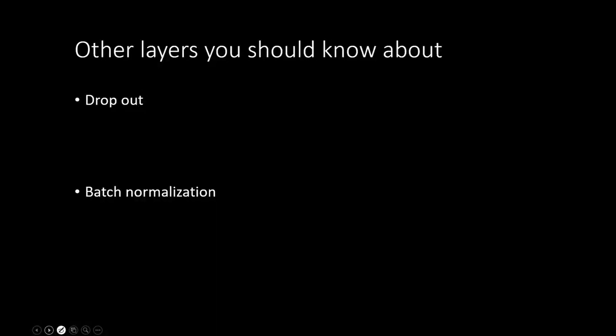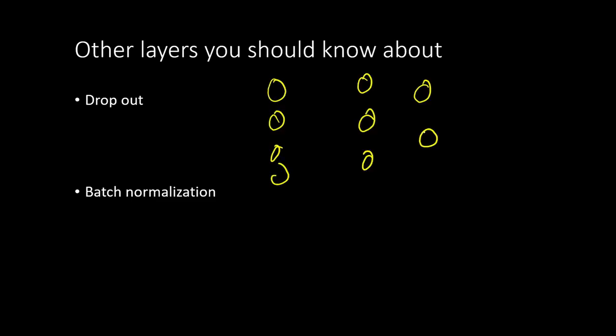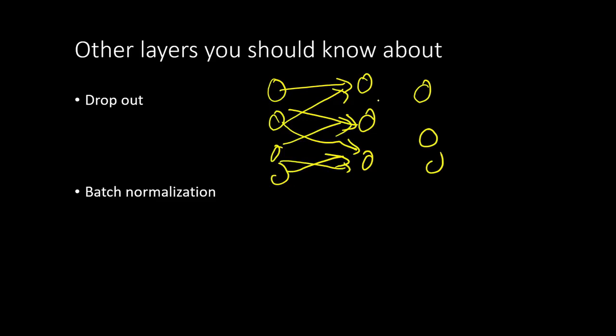The other layers that you should know about, which are beyond the scope of this course, are dropout layer and batch normalization layers. These are layers that help train very deep neural networks by getting their gradients unstuck. If you have a bunch of neurons and then another bunch of neurons in the next layer and so forth, and they are fully connected or convolutionally connected or whatever that is,